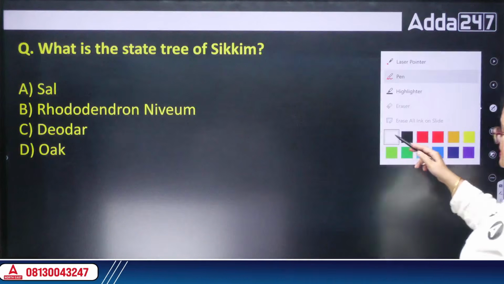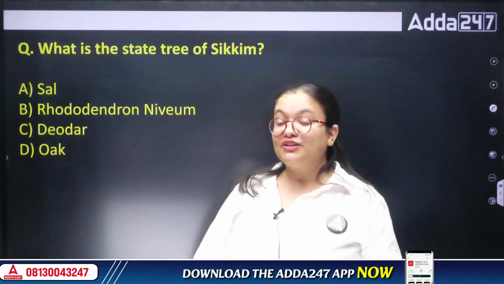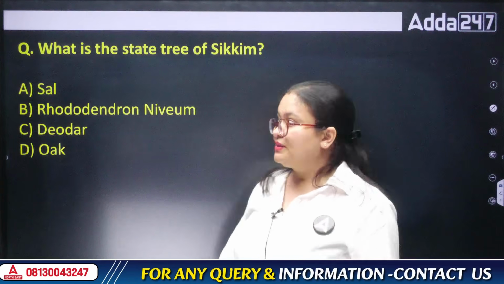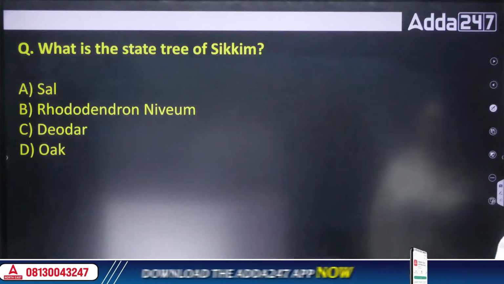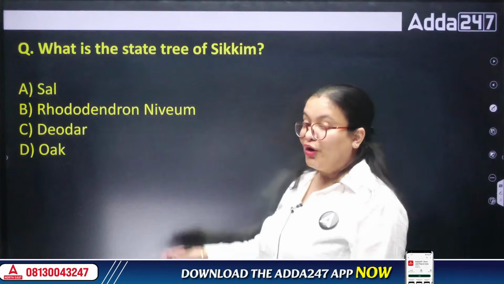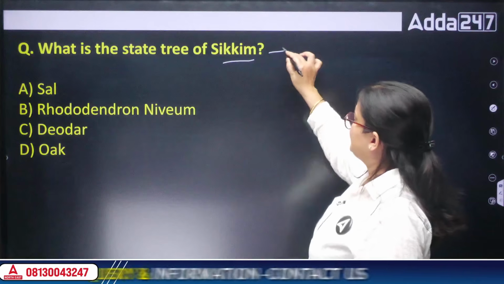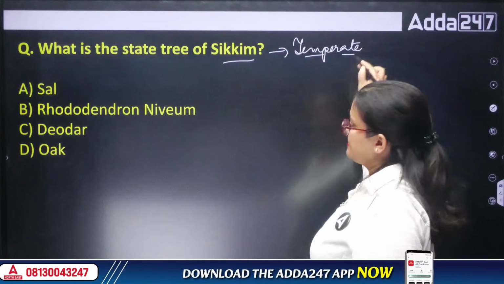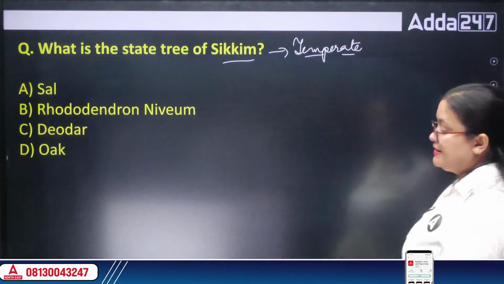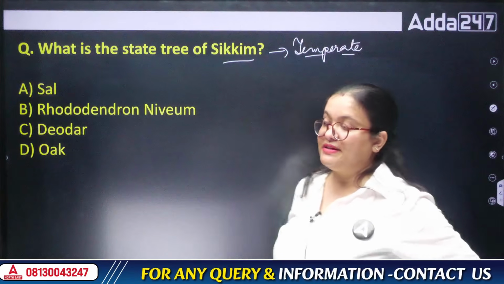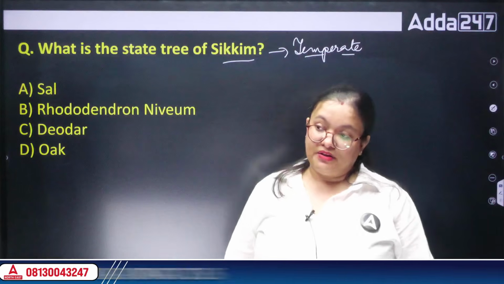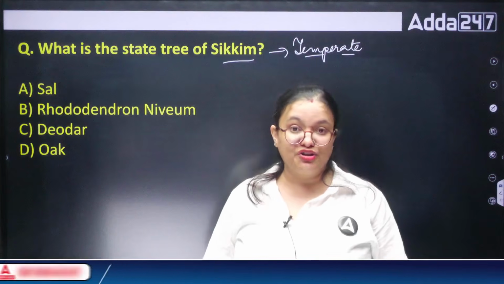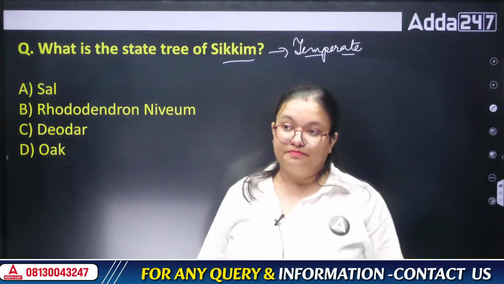Next, what is the state tree of Sikkim? In the last class on Sikkim, I talked about the state animal and also the state flower. Today I am saying what is the state tree of Sikkim. It is Sal, Rhododendron, Deodar or Oak. Sikkim is a place which lies in a temperate region of India. Whenever we talk about cold places, we usually denote them as temperate places, right? Recently in one of the UPSC questions, some examples were given of a few trees like oak, rhododendron, palm trees.